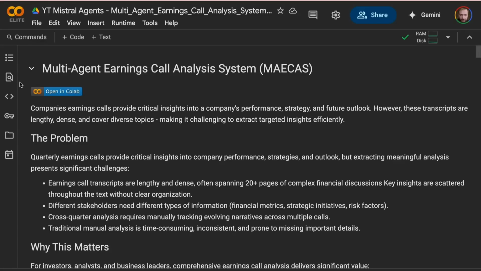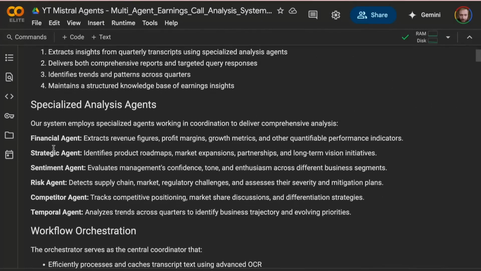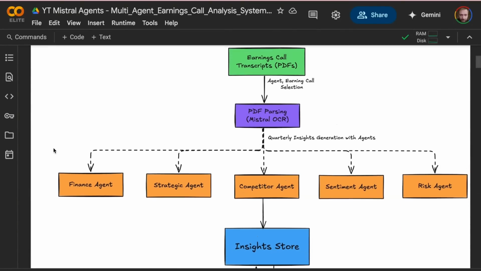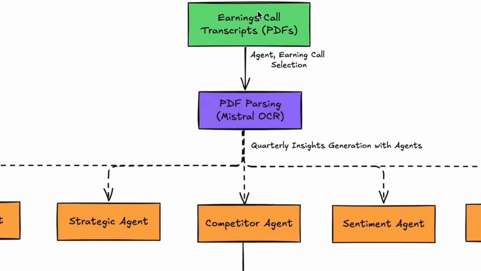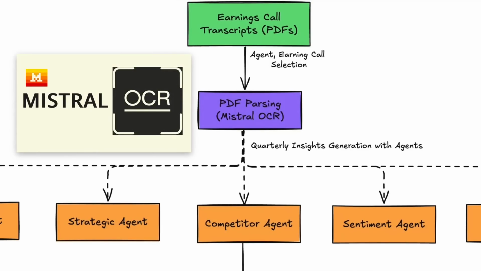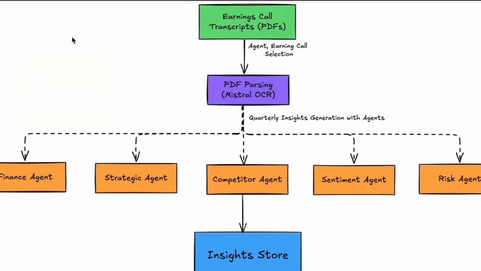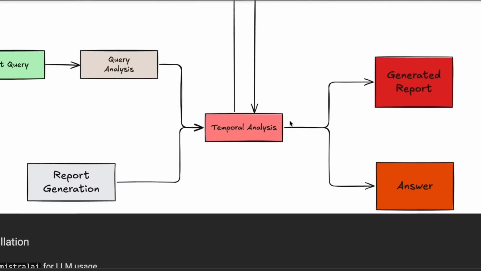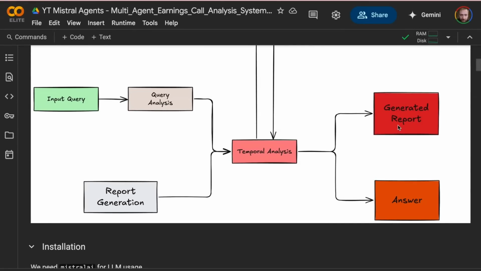One of the ones that is a little bit more complicated and actually quite interesting is this whole multi-agent earnings call thing. So you can see here the idea is we've got a pre-processing layer where we're taking in PDFs, which uses Mistral OCR for doing that. It then splits up to different agents and then creates a whole thing where you can basically generate a report or you can answer questions.